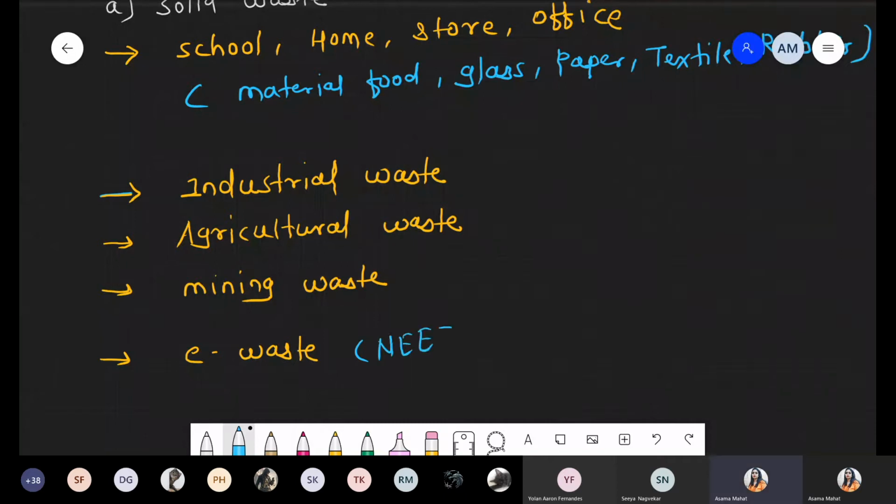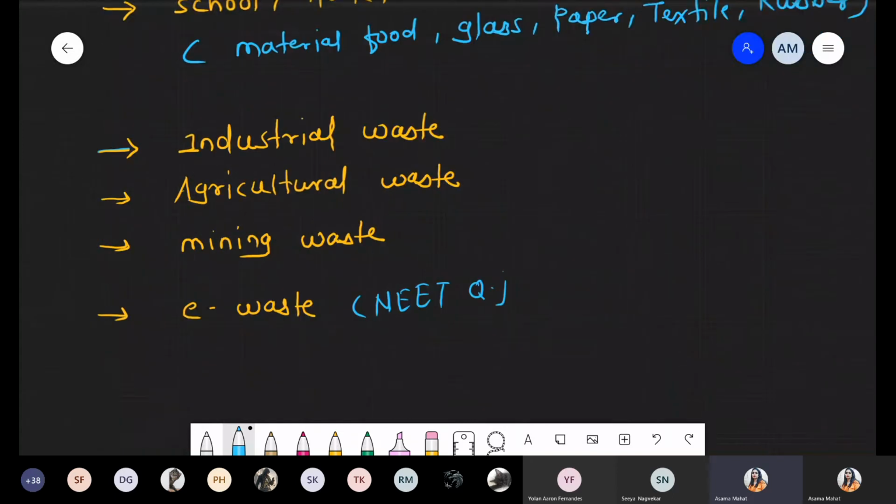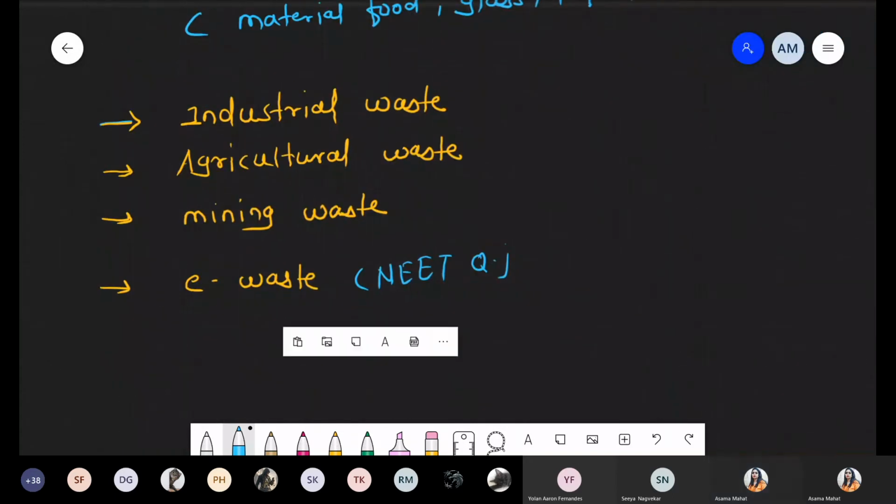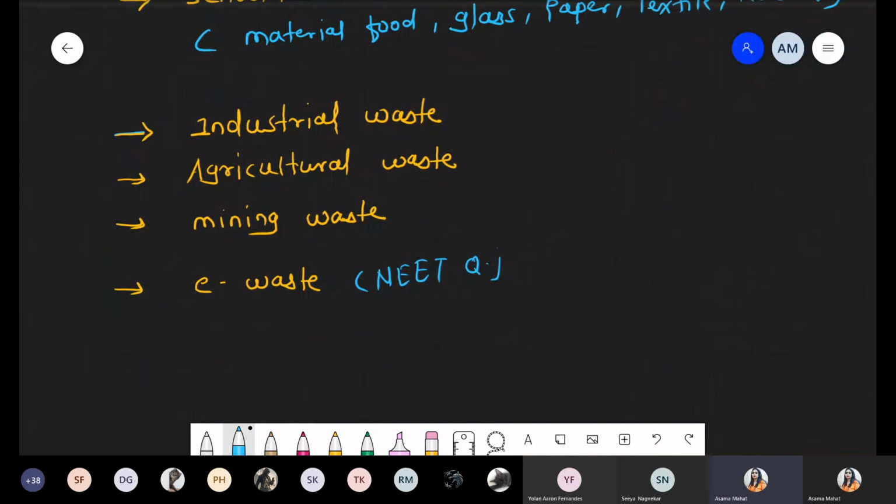When we are talking about e-waste, it means we are talking about all electronic waste, whatever electronic goods we are using, all these are included in e-waste. You can take any examples, because without electronics our life will not run. So all these are included in e-waste.